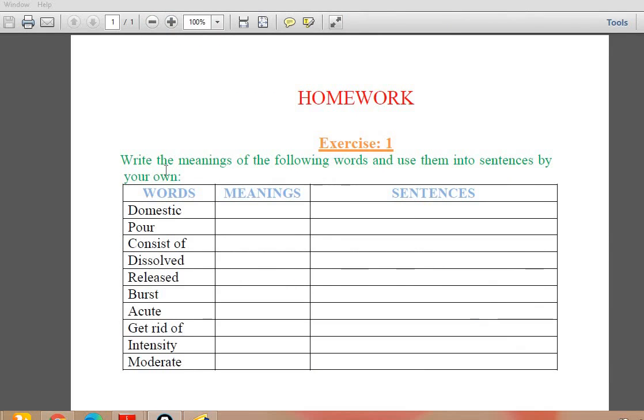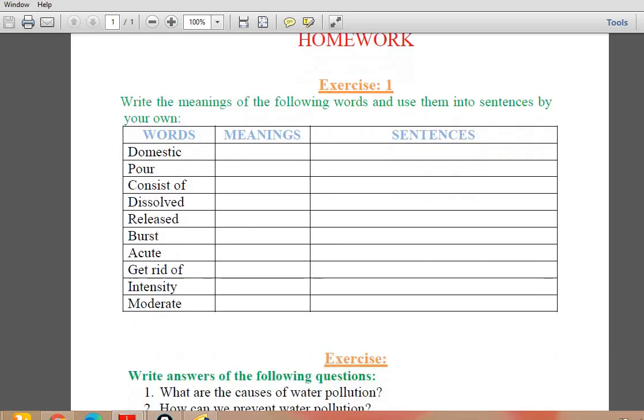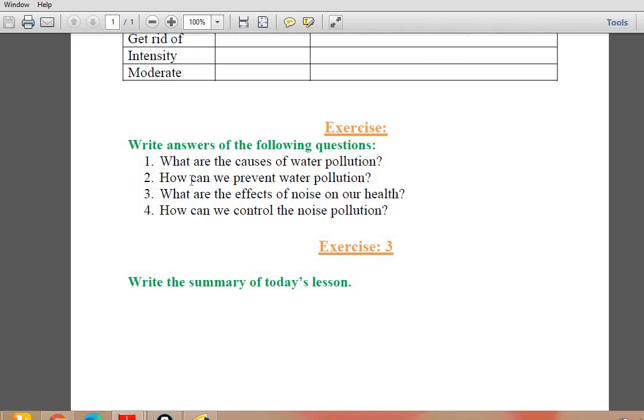Now the homework for today's lesson. Write the meaning of the following words and write their meanings and their sentences as well. And next exercise is write the answers of the following questions. Number 1, what are the causes of water pollution? Next is how can we prevent water pollution? What are the effects of noise on our health? And how can we control the noise pollution? And last exercise is write the summary of today's lesson. In this page you will be completing the summary of whole lesson.